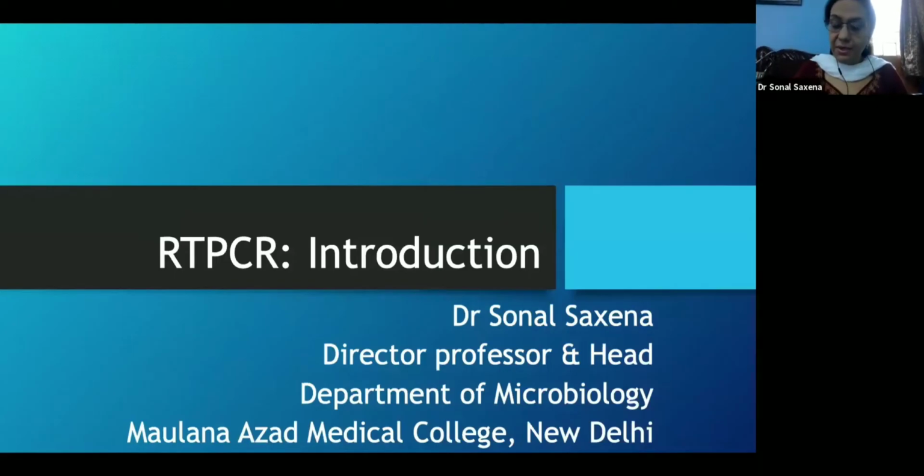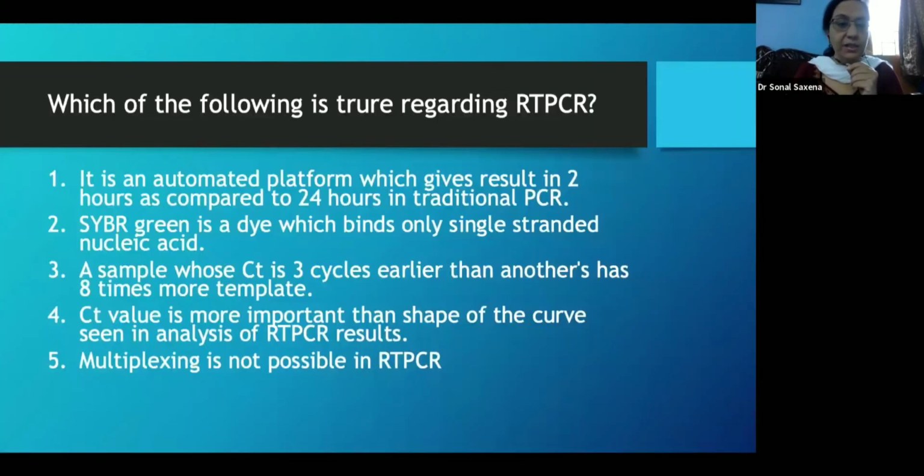Right now, as my responsibility is head of the department, I'm also the nodal officer for the COVID-19 lab. Although this RT-PCR deals mainly with the principle and the technology, I've tried to keep COVIDization apart as far as possible. But now I think it has ingrained so much into our lives that it might have been a little difficult task for me.